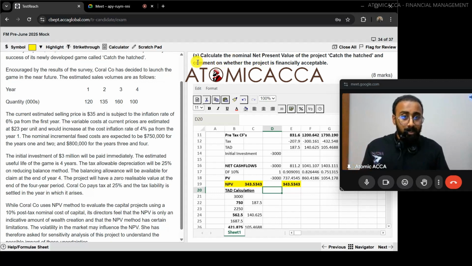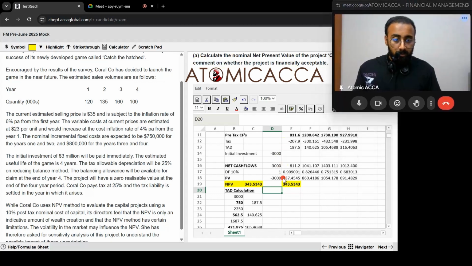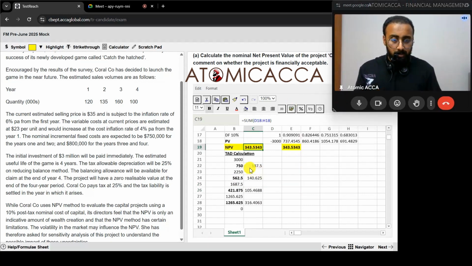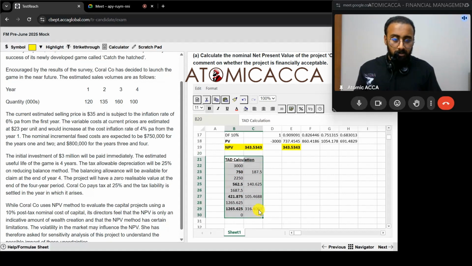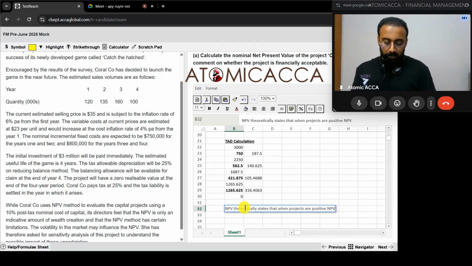So what we have to do is comment on whether the project is financially acceptable. Did we get a positive NPV? Yes. So is it financially acceptable? Yes. Just to get some gap over here, I'm just going to pull this down. So what is the financial acceptability? NPV theoretically states that when projects have positive NPV, they must be accepted.